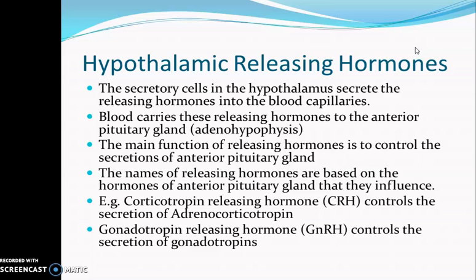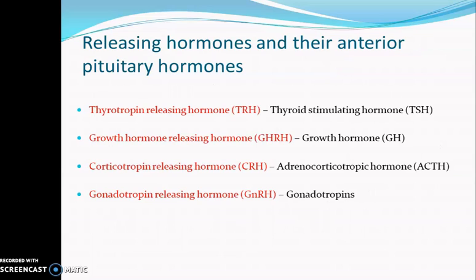Then gonadotropin releasing hormone, GnRH, is another releasing hormone produced by the hypothalamus, and it controls the secretion of gonadotropins by the anterior pituitary gland. Then, releasing hormones and their anterior pituitary hormones. The hypothalamus is producing different releasing hormones.